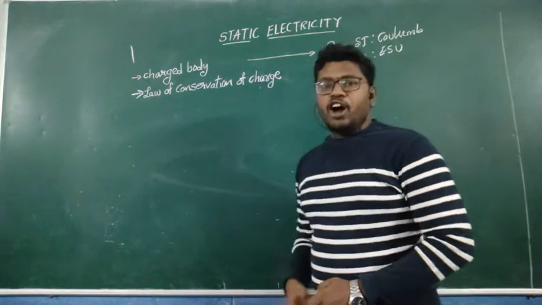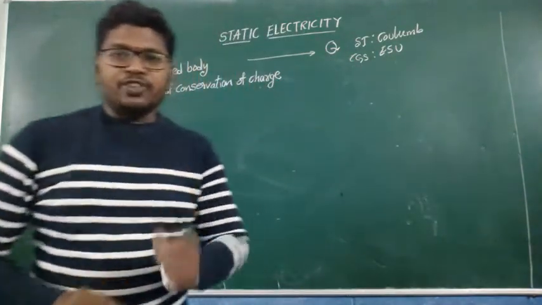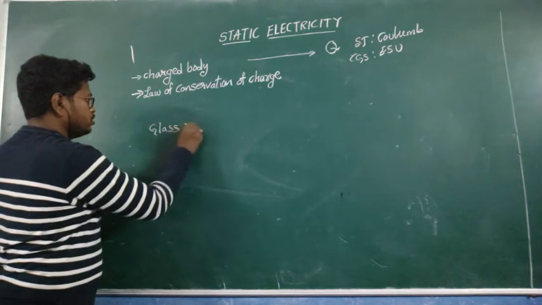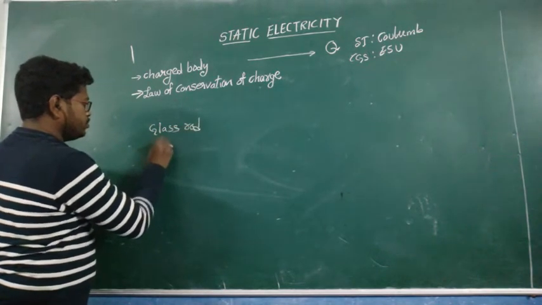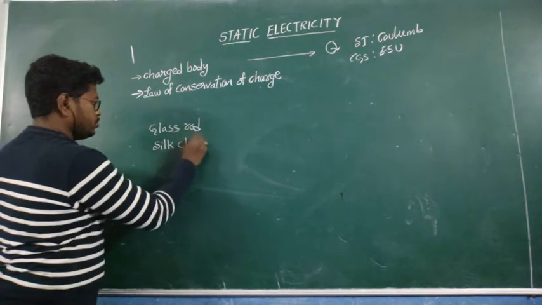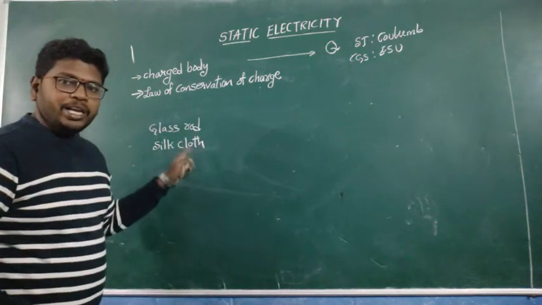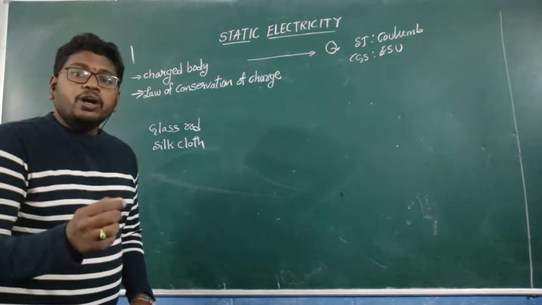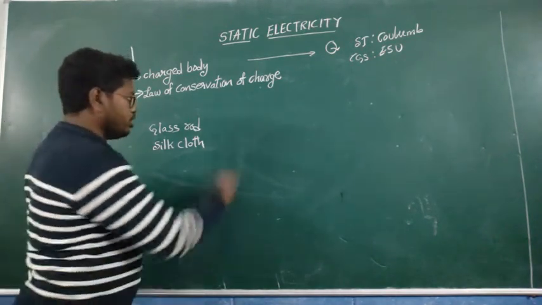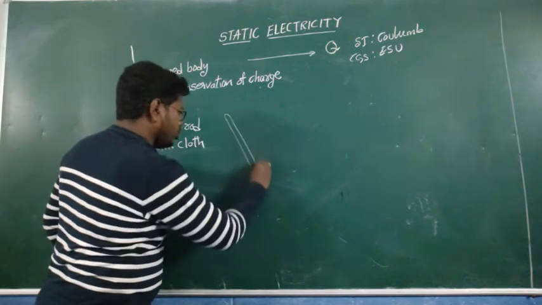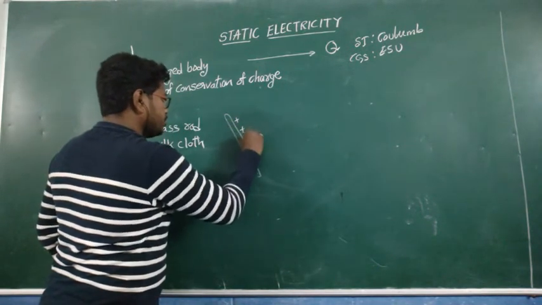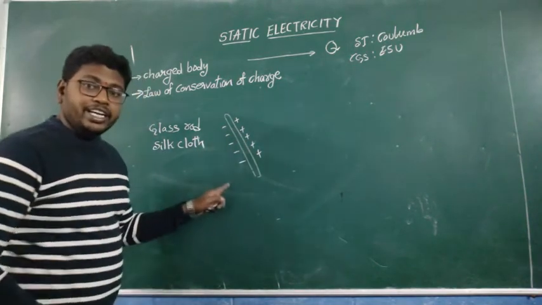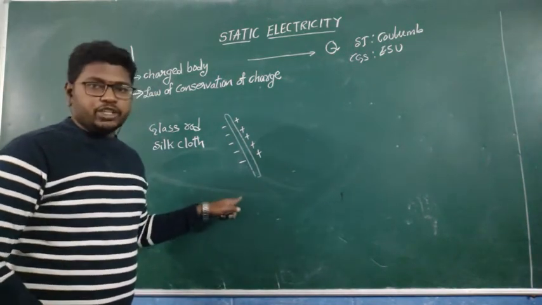Here, what is the law of conservation of charge? I will take one example. Here I am taking a glass rod and a silk cloth. First I rub the glass rod with the silk cloth. Already this glass rod contains positive charges and negative charges.